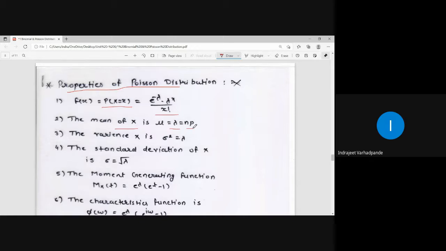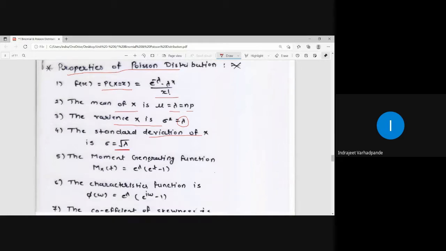Just now we saw lambda is nothing but the mean or average, taken as n into p, the number of trials into the probability of success. The variance is given by sigma square, which is simply equal to lambda. The standard deviation is given by the positive square root of variance. So sigma is equal to under root of lambda. That is what the standard deviation is.